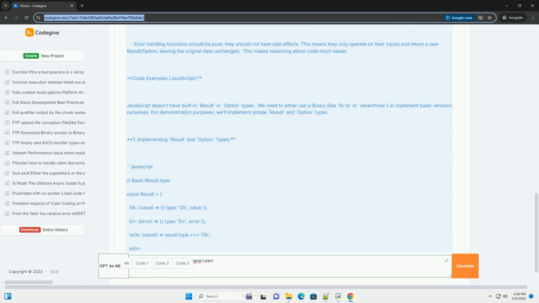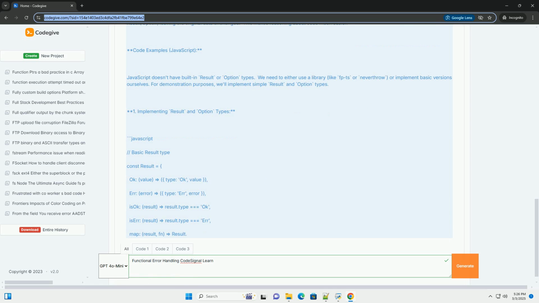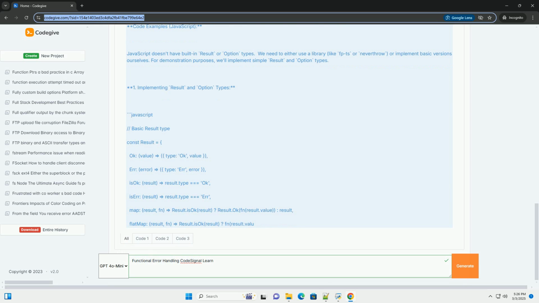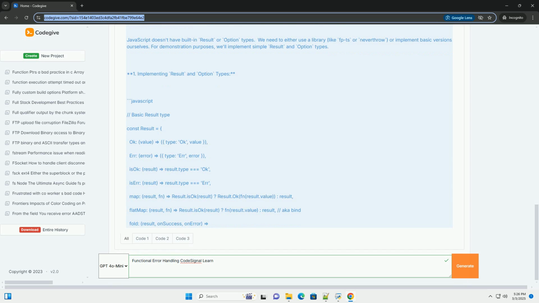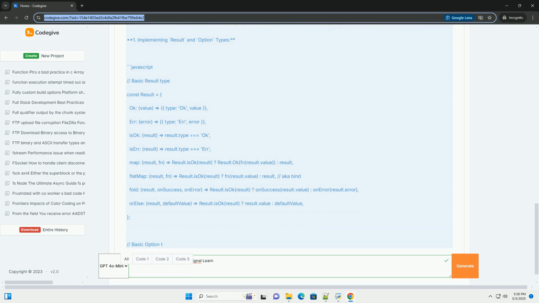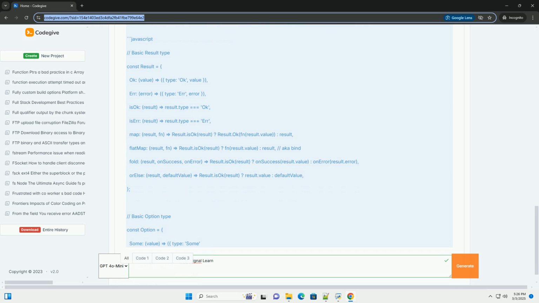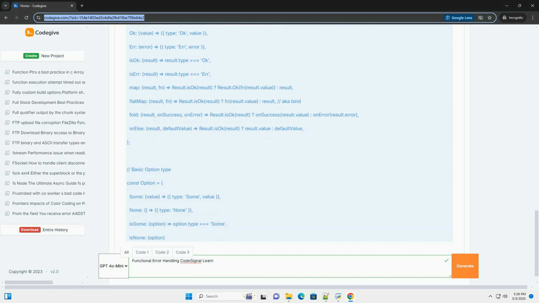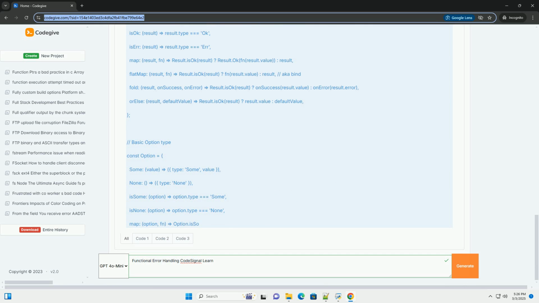Result/Either represents either a successful result, Ok/Right, or an error, Error/Left. This is the most flexible and commonly used approach. Tagged unions/discriminated unions are language-specific constructs that allow representing different data types within a single type, often used to differentiate between success and error states.